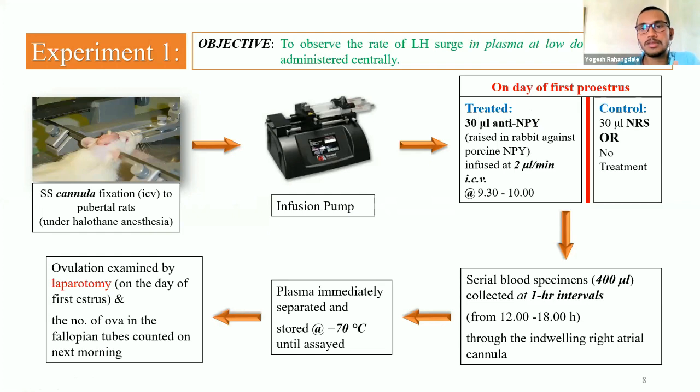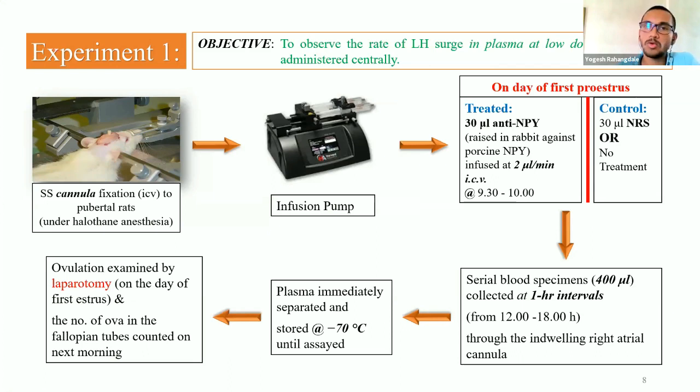In treated animals, 30 microliter of anti-neuropeptide Y, which is raised in rabbit against porcine neuropeptide Y, is infused at 2 microliter per minute intracerebroventricularly between 9:30 and 10. Then in control rats, either 30 microliter of normal rabbit serum will be injected, or there will be no treatment. Then serial blood specimens of 400 microliter are collected at 1 hour intervals from 12 hour to 18 hour through the indwelling right atrial cannula, and then plasma is immediately separated and stored at minus 70 degrees Celsius until assayed. Ovulation is examined by laparotomy on the day of first estrus, and the number of ova in the fallopian tubes counted the next morning.